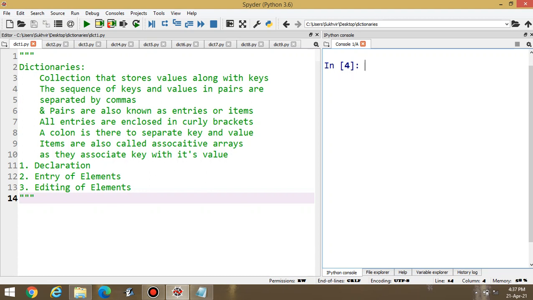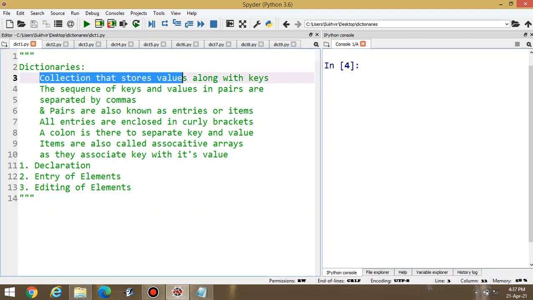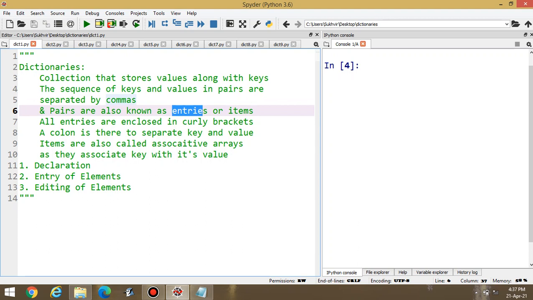First of all, what is the definition of dictionary? This one is the collection that stores values along with the keys. The sequence of keys and values in pairs are separated by commas, and pairs are also known as entries or items. You can say these values as entries or items. And all the entries are enclosed in curly brackets.